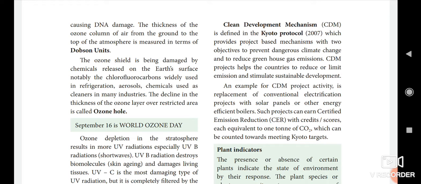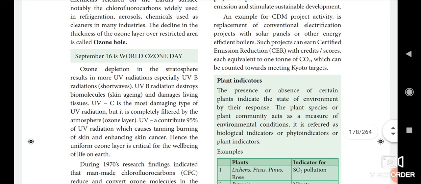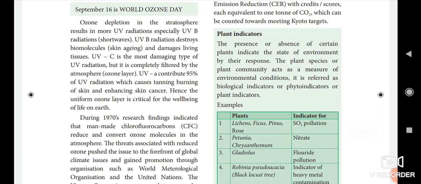Then the clean development mechanism projects help the countries to reduce or limit emissions and stimulate sustainable development. For example, a CDM project activity is replacement of a conventional electrification project with solar panels or other energy efficient boilers. Such projects can earn certified emission reduction (CER) credits, each equivalent to 1 ton of carbon dioxide, which can be counted towards meeting the Kyoto target. Okay, the next, plant indicator.